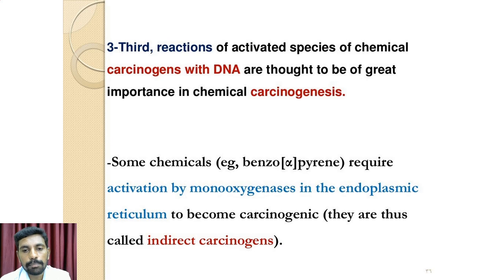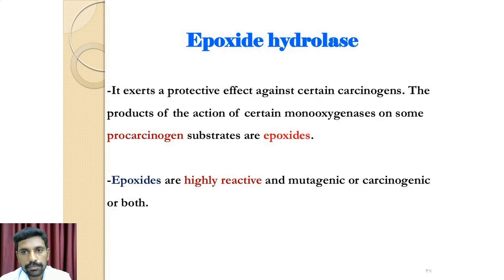For example, benzo alpha pyrene is activated by the enzymes called monooxygenases in the endoplasmic reticulum of the cell to become a carcinogen. That's why it's called indirect carcinogenesis. So here there is a need for the monooxygenase enzyme in the cell.